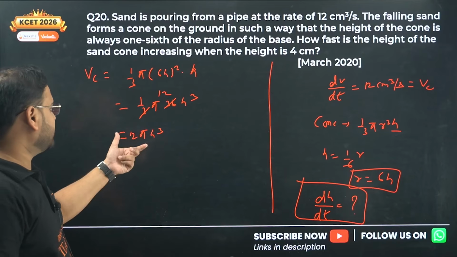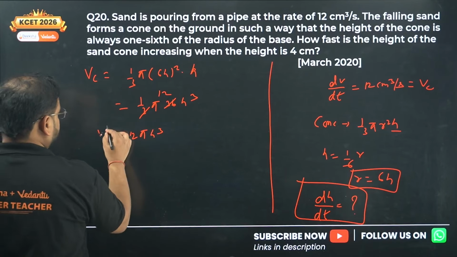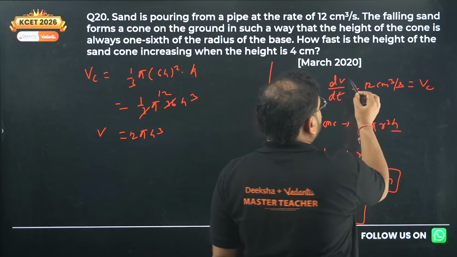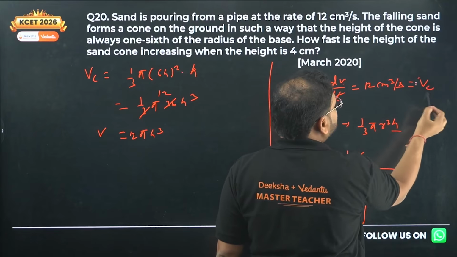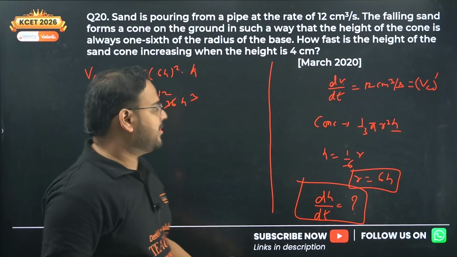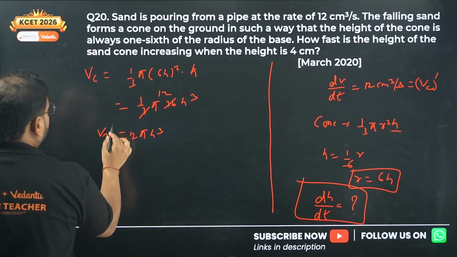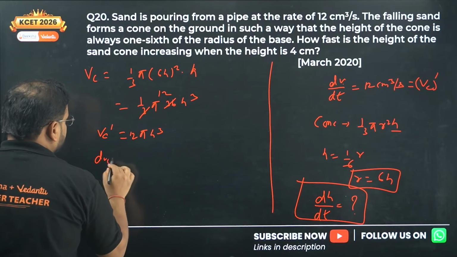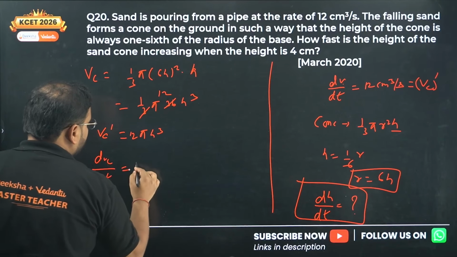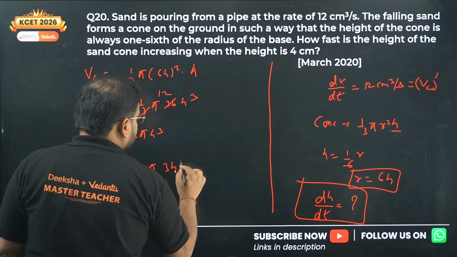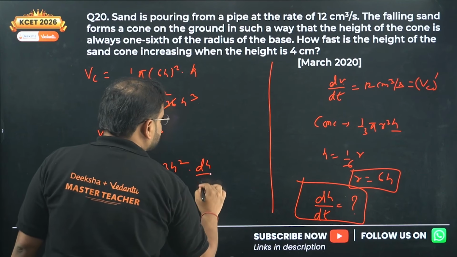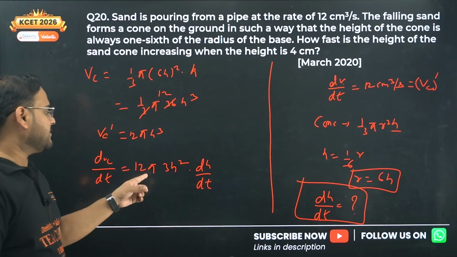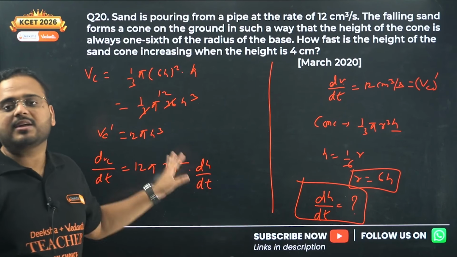Okay, now we're going to differentiate this. So we have dv over here, this v and vc will be the same. The derivative will be the same over here. The rate of change of volume will remain the same. So find the derivative of vc. What are we going to get? dvc upon dt equals 12 pi, 3h square into dh by dt. 12 pi is the constant, 3h square into dh by dt, the chain rule.